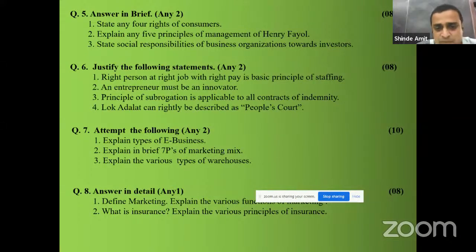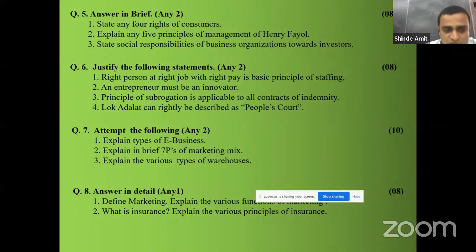Define marketing. Explain various functions of marketing. You have to write what is marketing, the definition of marketing, and various functions of marketing. Now the weightage for this question is 8 marks, but in your textbook there are at least 10 points of explanation. So you can put 9 to 10 points of explanation with example, and if you know many other points, then you can just write the head point without writing the explanation and complete your answer, provided you have time left.